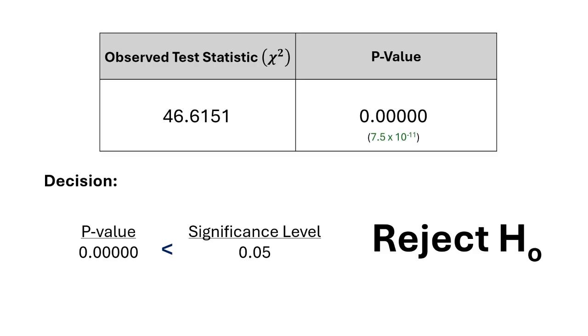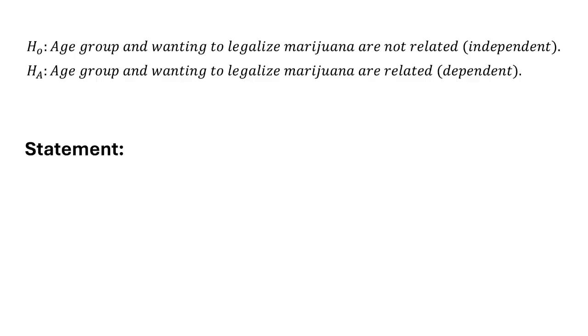So we have our decision here based off of our sample data, doing a test of independence on it. I always like to rewrite or at least re-examine my hypothesis statements when I go to the last step. And so I have them there. And again, our decision was to reject the null.